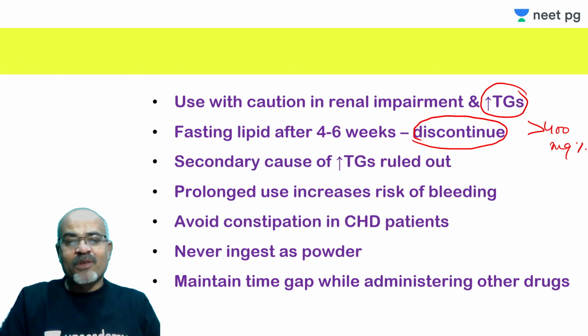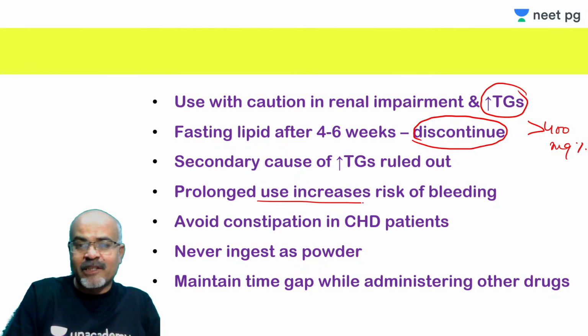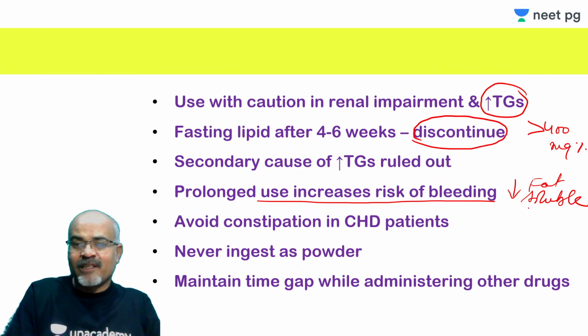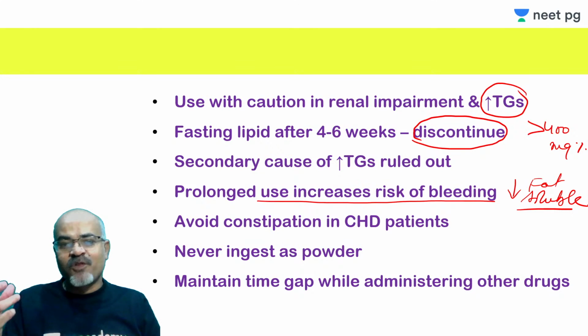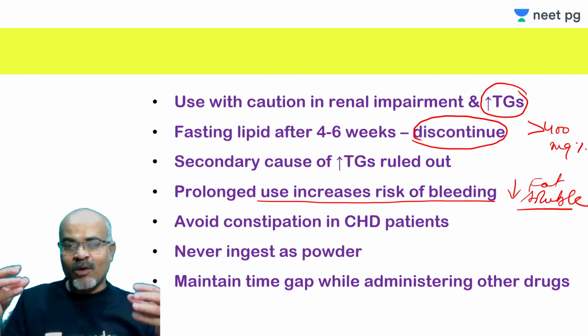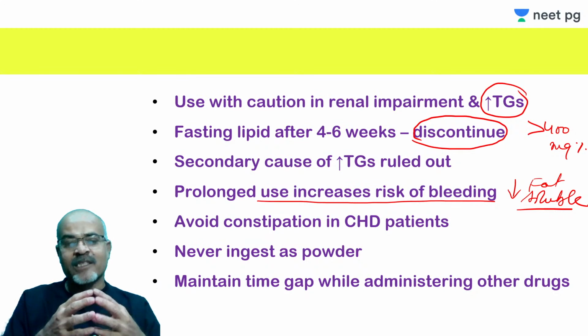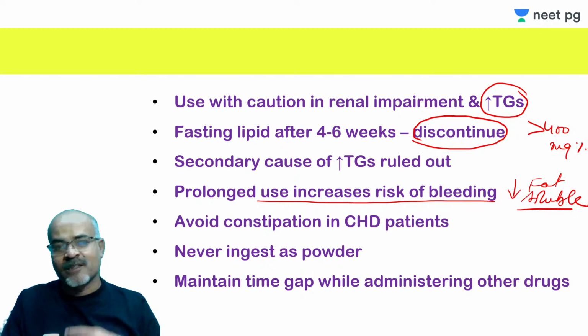Moreover, prolonged use increases the risk of bleeding. This is what I was talking about, because prolonged use can lead to decreased absorption of fat soluble vitamins. So vitamin K is important in coagulation, because vitamin K is important for gamma carboxylation of the terminal glutamate residues of factors 2, 7, 9, 10. This GLA-domain formation is important, because only then can they attach with calcium, which is very important in any clotting mechanism.